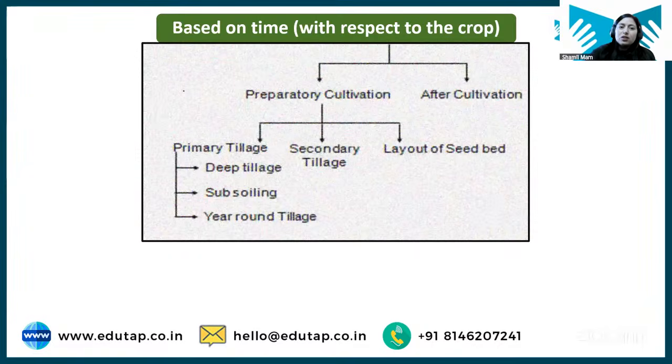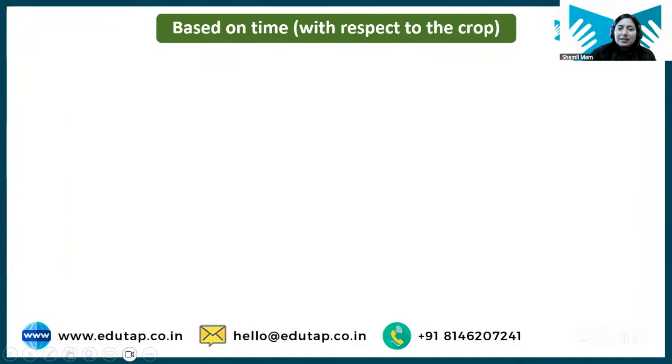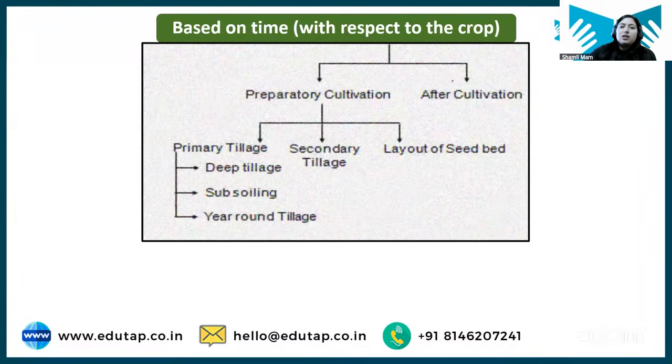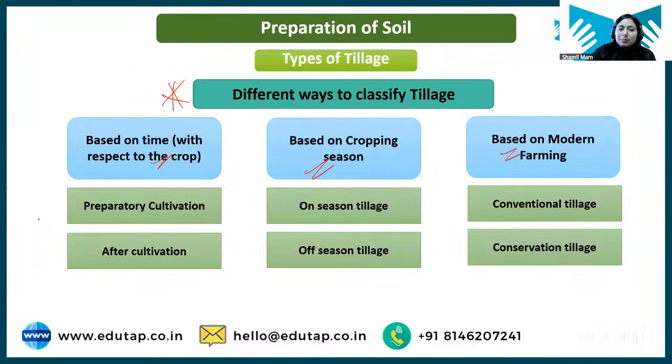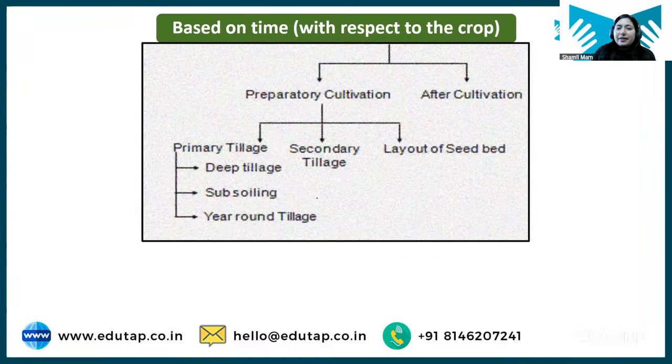So first is on the base of time with respect to crop. Let us understand this classification. With respect to crop, first we have preparatory cultivation. Now let's understand this preparatory cultivation in detail. In preparatory cultivation, there are three steps. First we have primary tillage, next we have secondary tillage, and third we have layout of seed bed.